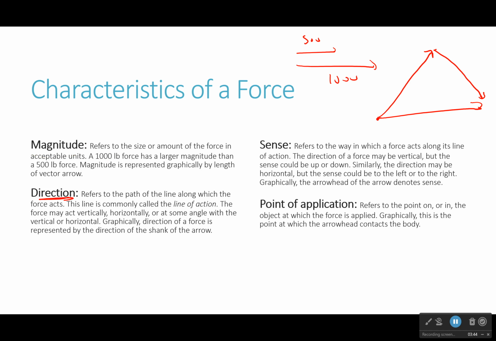Now, direction is the second thing that it has. Magnitude and direction. I don't just know the number, I also know what direction it is going. It's going that way, it's going that way, it's going that way. The arrow points in a particular direction.